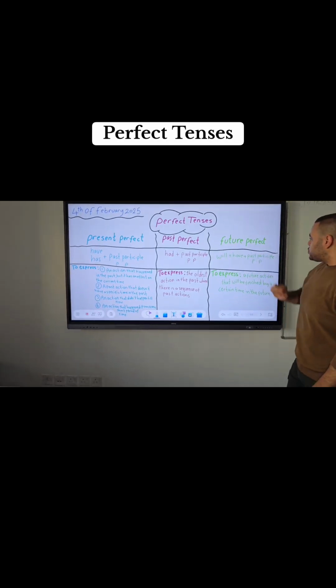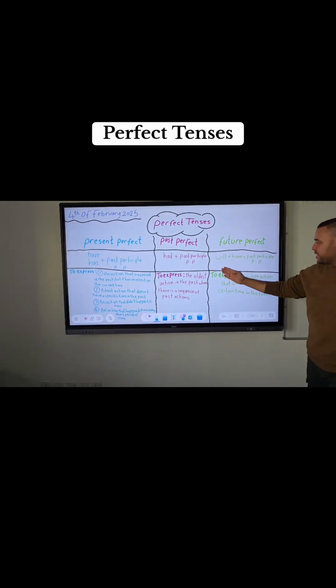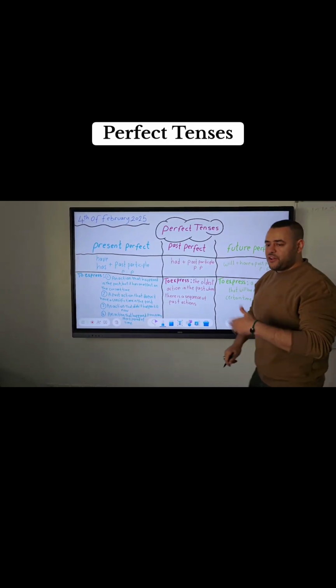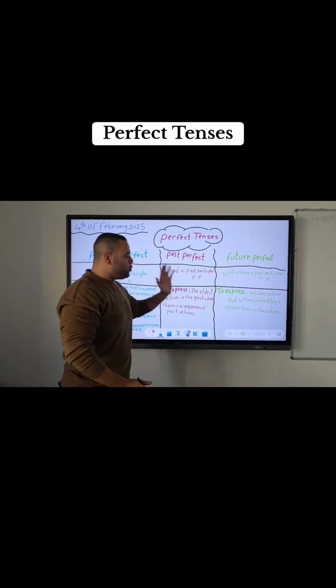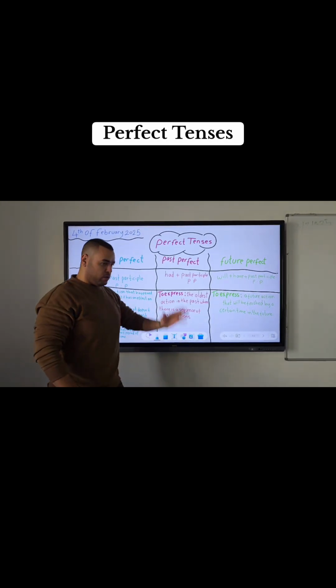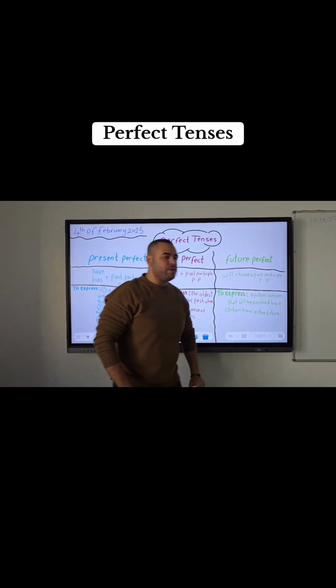Let's go to the last one, which is the future perfect tense. And when it comes to the form of the future perfect tense, it's will, have, and the PP. Like will have finished, will have gone, will have eaten. And actually we use it simply to show that a certain future action will be finished by a certain time in the future.